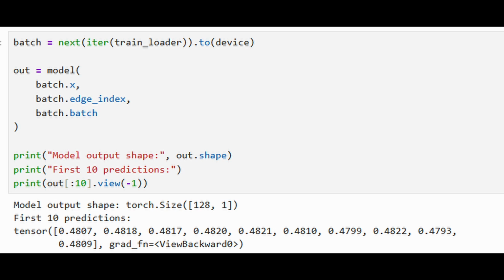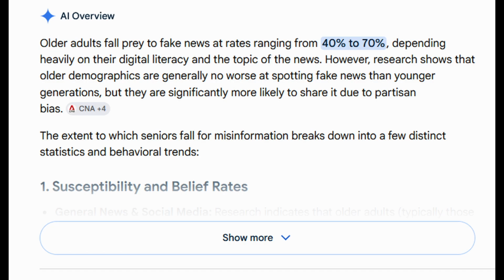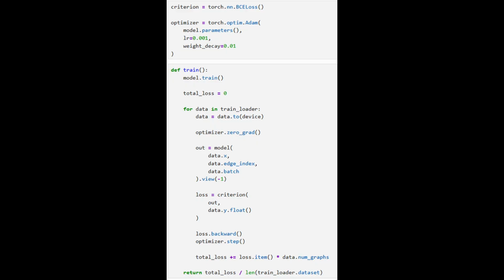Let's ramp things up one last time, shall we? Did you know allegedly 40 to 70% of elderly people fall prey to fake news? I've got a feeling our GNN can give old grandpa here a run for his inheritance money. This is what we'll be using for our training. BCE loss is binary cross entropy loss, which beats the model up for making wrong predictions. Our friend Adam is the optimizer.